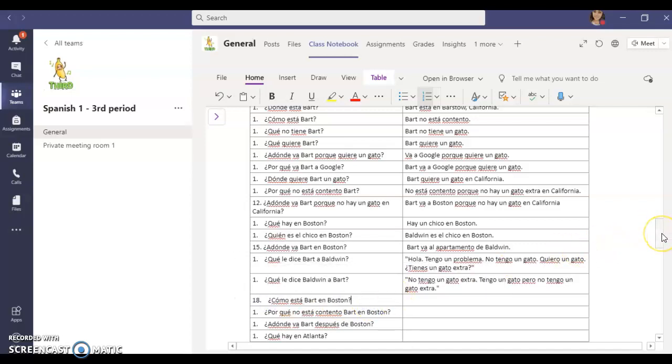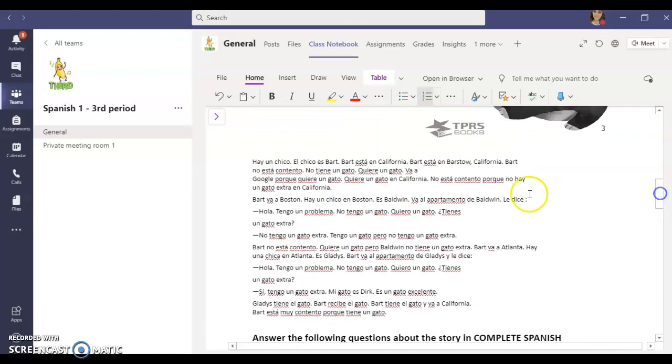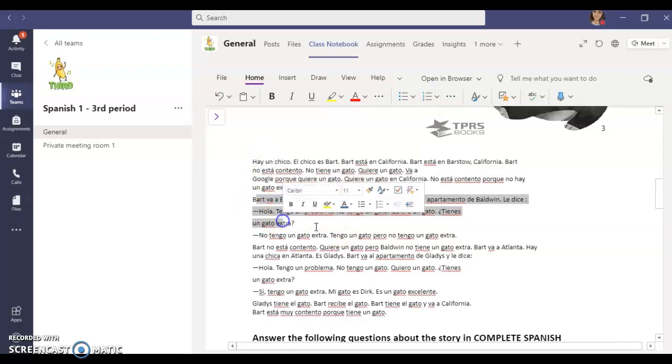Let's scroll back up to our story. And remember, I put this part of the story here for you so you can copy and paste. So how was he in Boston? We know all this, this is like the intro, and then he goes to Boston and he talks to the guy, and then, oh, right here: Bart no está contento. So I'm going to go ahead and copy that sentence.